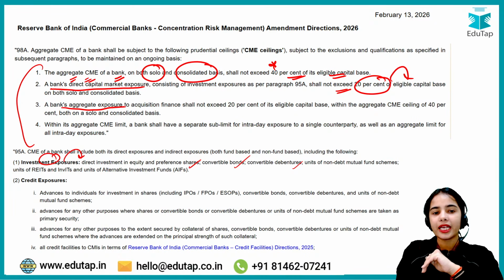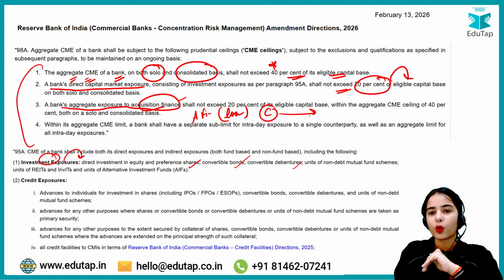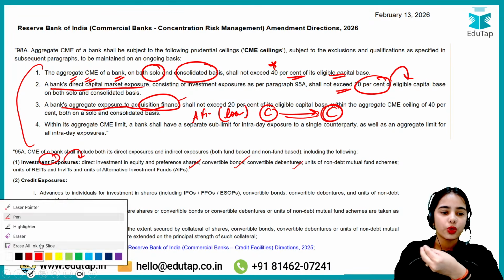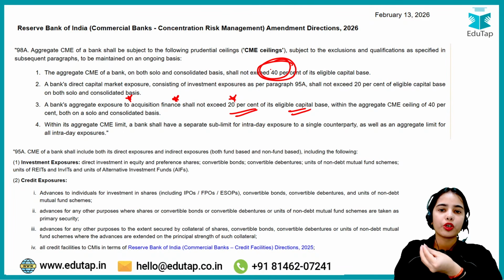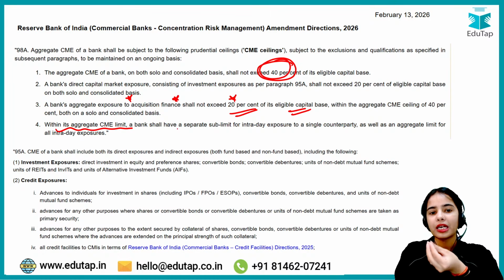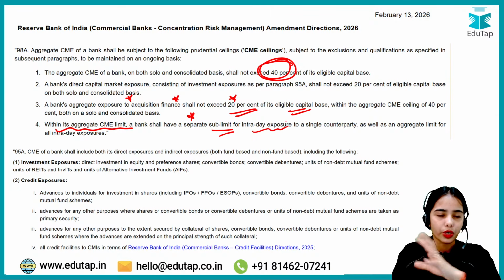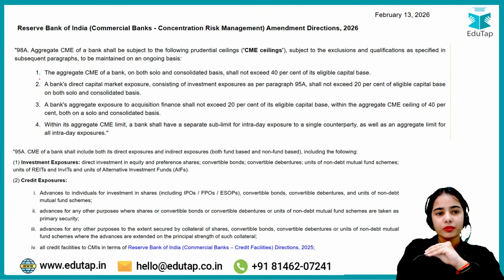The bank's aggregate exposure to acquisition finance. Acquisition finance means that the bank is giving a loan to a company to acquire another company, to acquire the shares of the other company. So a bank's aggregate exposure to acquisition finance shall not exceed 20% of its eligible capital base within the total limit of 40% of the eligible capital base. Within its aggregate capital market exposure limit, a bank shall have a separate sublimit for intraday exposures to a single counterparty and such. So these are the capital market exposure norms for the commercial bank.